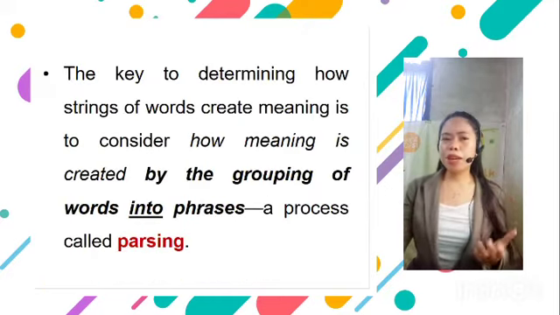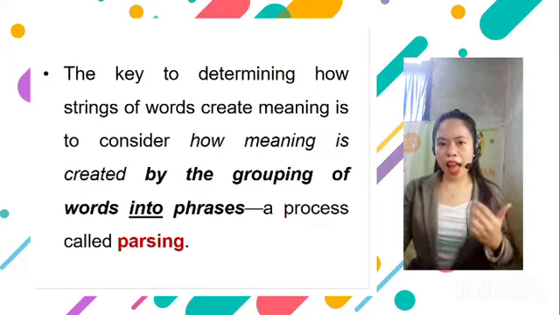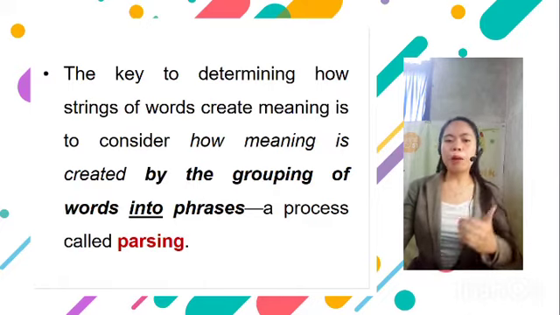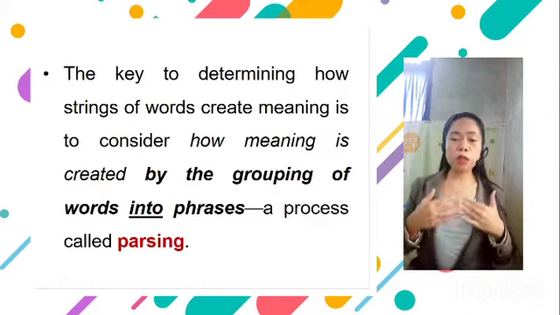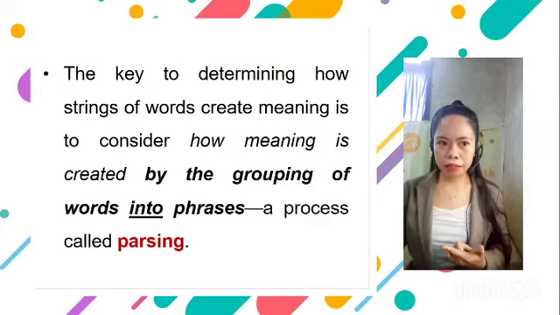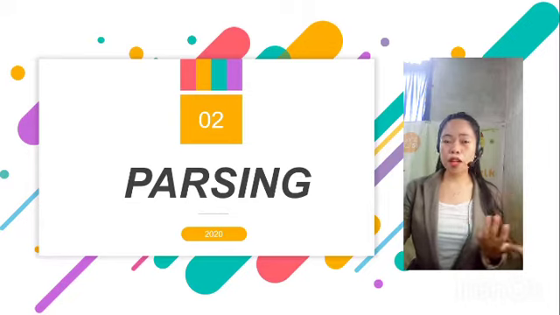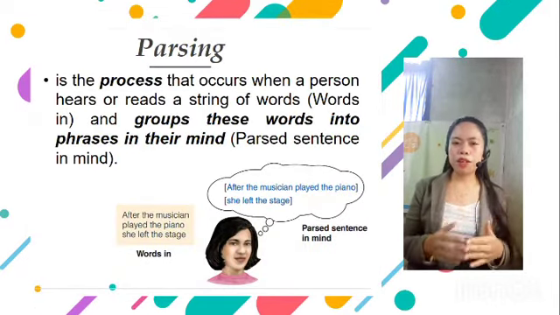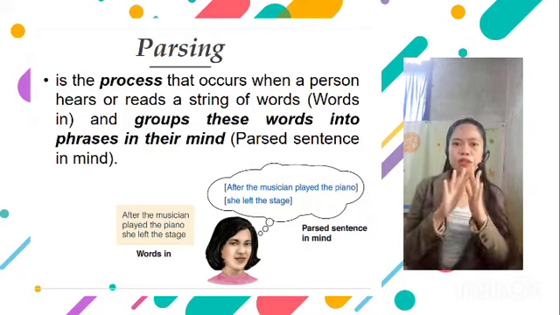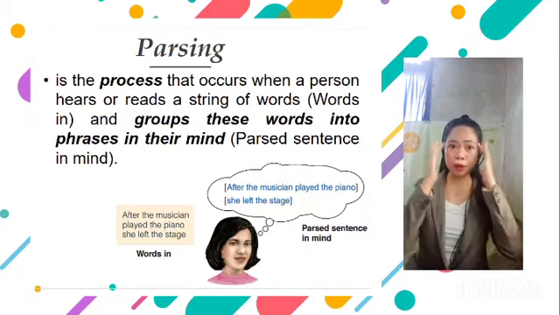The key to determining how strings of words create meaning is to consider how meaning is created by the grouping of words into phrases. This process is called parsing. Now we are in the second part, which is about parsing. Parsing is a process that occurs when a person hears or reads a string of words and groups these words into phrases in their mind.